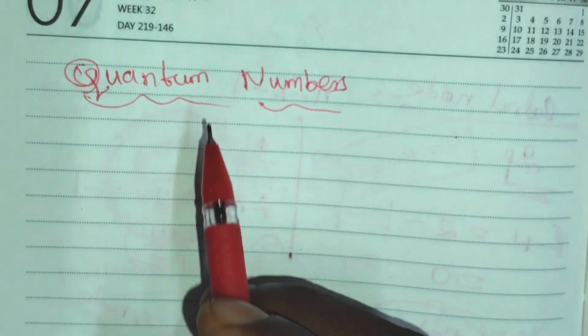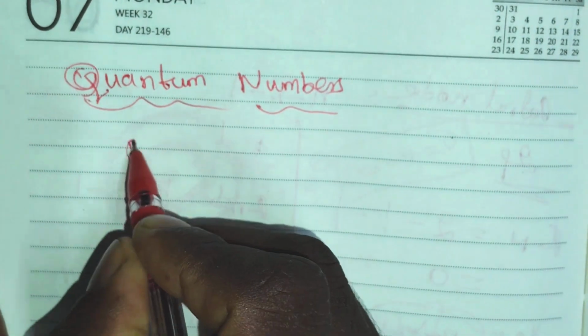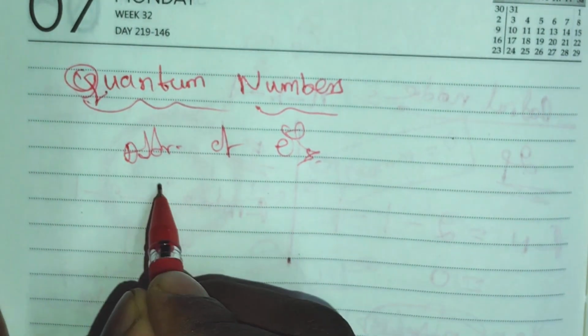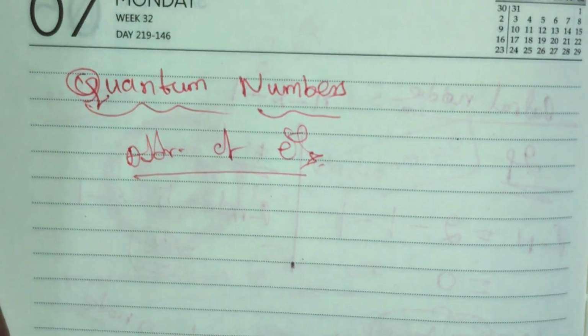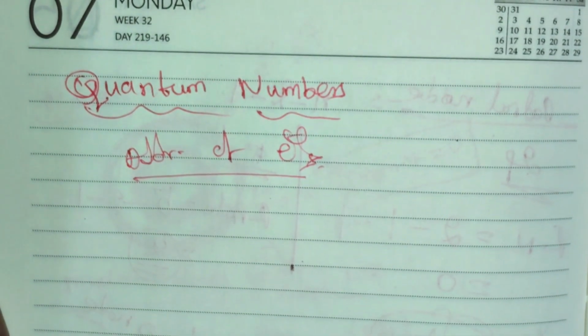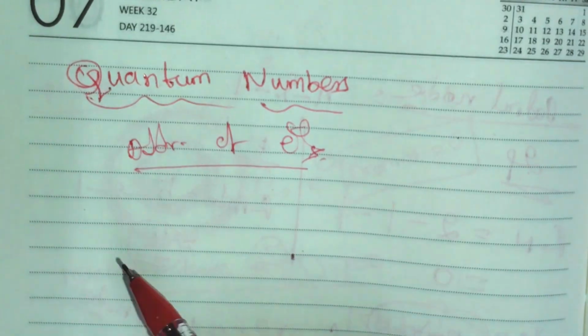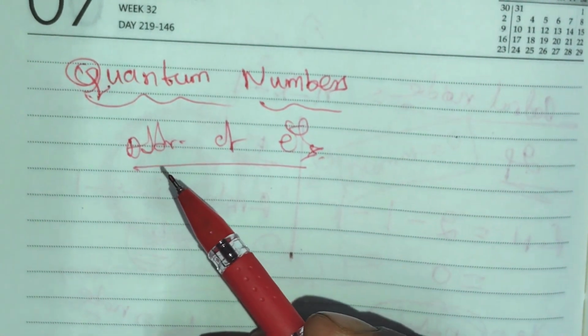Next topic is quantum numbers. These quantum numbers are nothing but the address of electrons. Okay, so exactly where the electrons are present in the atom or orbit. The numbers required to define an electron completely in an atom are called quantum numbers.